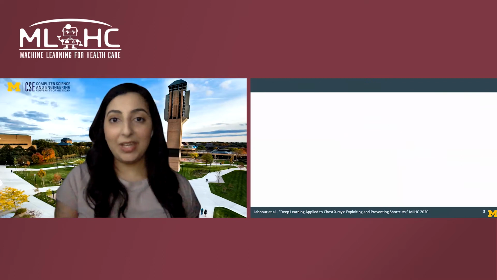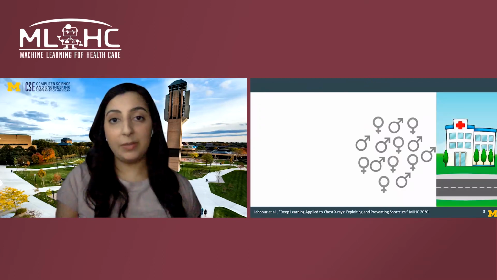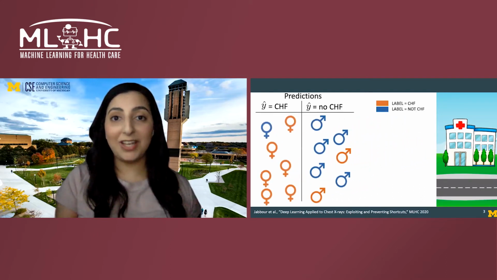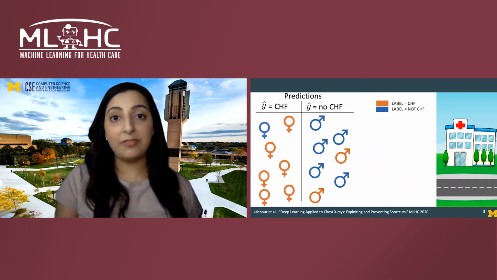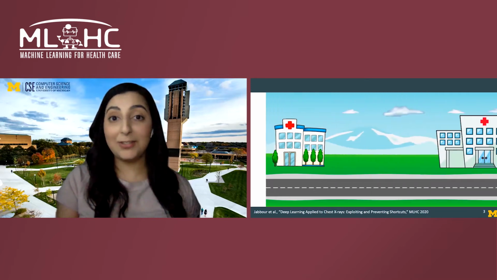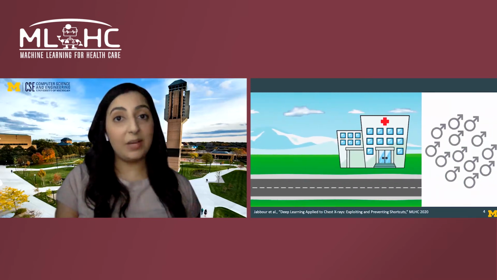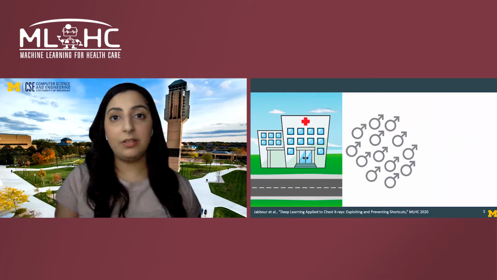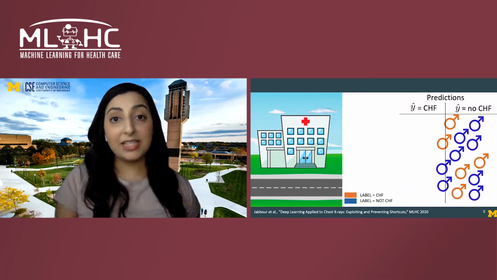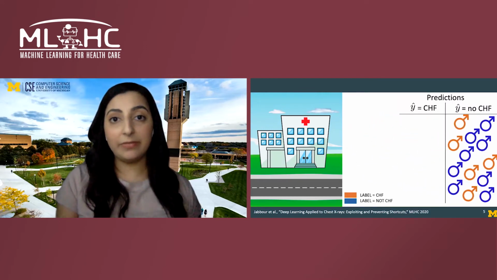For example, suppose you have a set of patients, males and females, and we want to teach a system whether or not these patients have heart failure. So we train a deep learning model based on their chest x-rays. Applied to our test set from the same hospital, it looks like the model does great in correctly classifying them. Now our colleagues at the VA are excited to try out our system. They apply our model to their patient population, but it fails miserably. It classifies all of their patients as negative for heart failure.